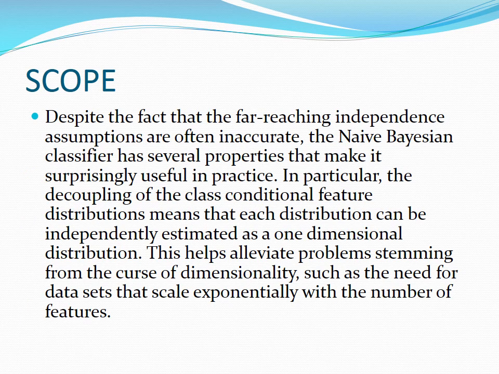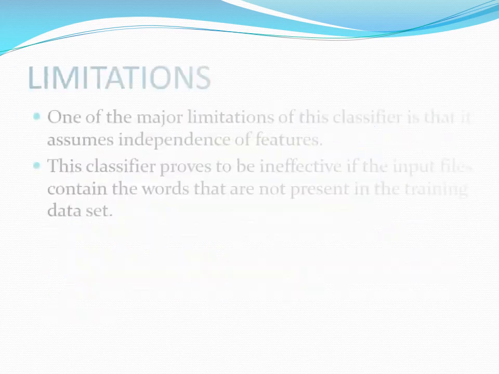Scope. Despite the fact that the far-reaching independence assumptions are often inaccurate, the Naive Bayesian classifier has several properties that make it surprisingly useful in practice. In particular, the decoupling of the class conditional feature distributions means that each distribution can be independently estimated as a one-dimensional distribution. This helps alleviate problems stemming from the curse of dimensionality, such as the need for datasets that scale exponentially with the number of features.